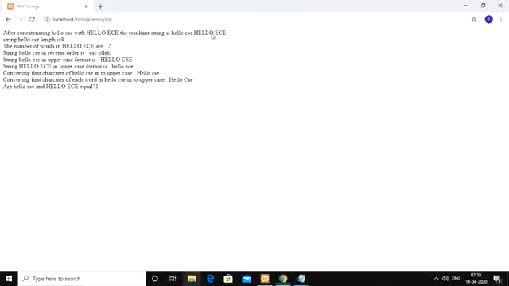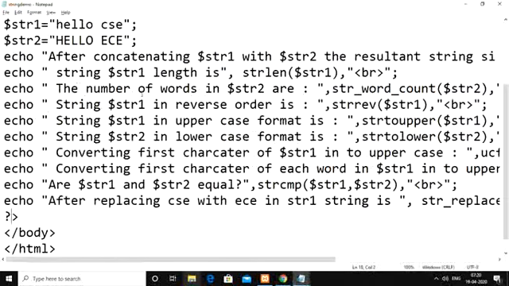Now see the impact here. After replacing CSC with ECE in str1, the string is hello ECE. Previously it was hello CSC. Now you got the output as hello ECE. After that, check the position of the CSC string within string 1. The substring CSC position we want to check within str1.